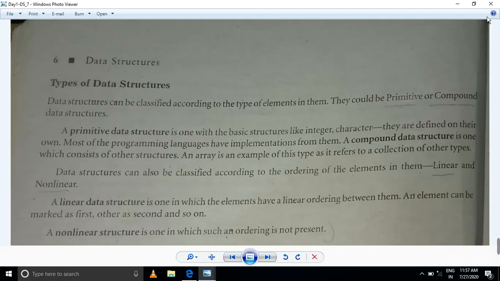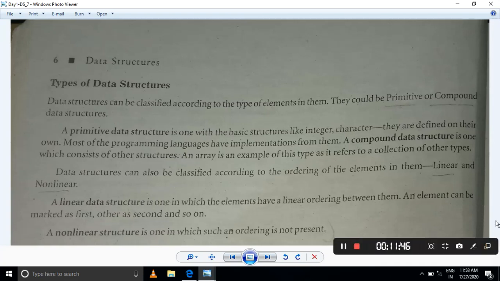Data structures are classified according to the type of elements in them, in two ways. One is primitive, the other compound. A primitive data structure is one with basic structures like integer and character. They are defined on their own, and most programming languages have implementations for them. A compound data structure is one which consists of other structures. An array is an example of this type, as it refers to a collection of elements.